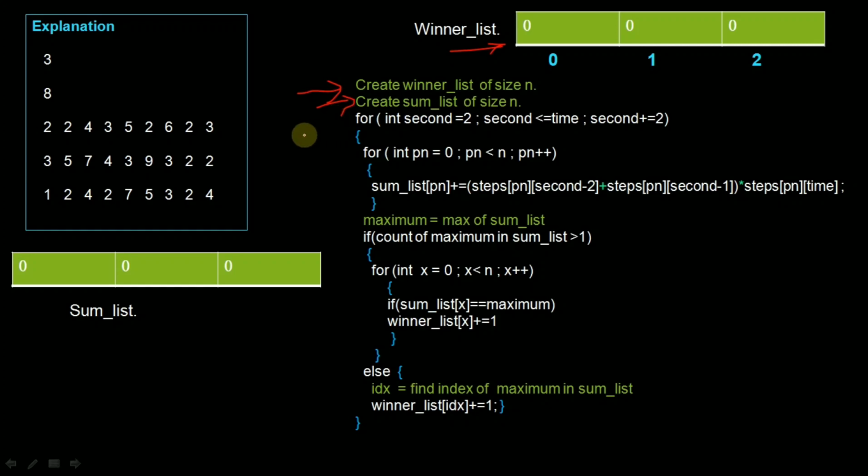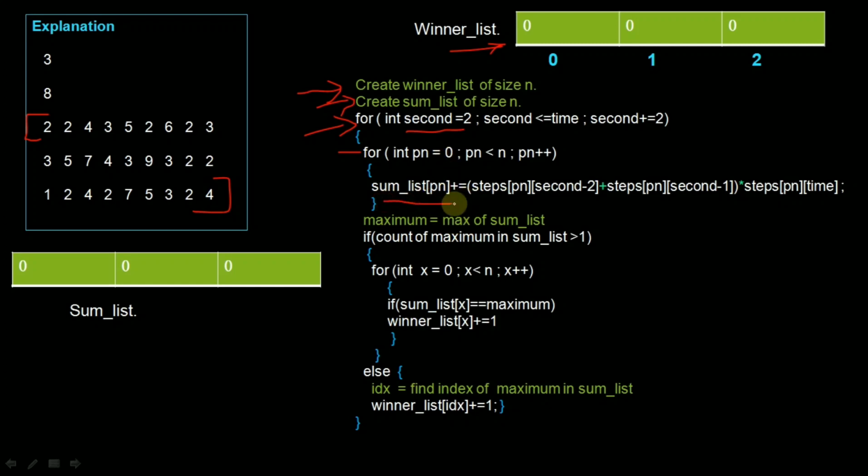After that we are iterating a loop. We will iterate the loop from second equal to 2, because we will calculate at 2 seconds, at 4 seconds, and so on. So we are creating a loop with second equal to 2, going till the time that is given by the user, and incrementing the second by 2 in every iteration. Inside this loop we are iterating another loop for participants. Initially we will iterate from pn equal to 0 to pn less than n. Suppose we have stored this input in a 2D array. So what we are doing, sum list of pn.